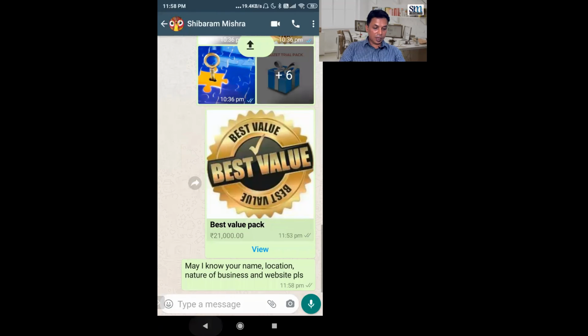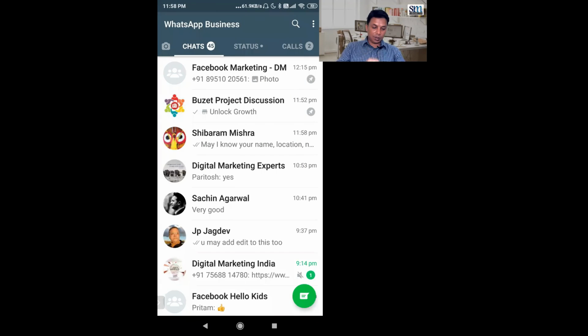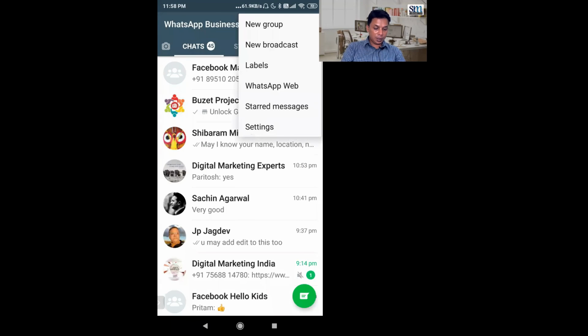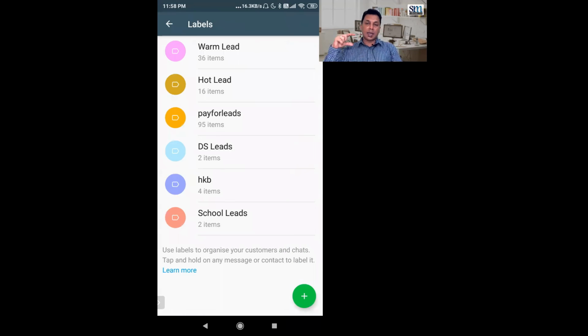So you can have as many quick replies as you want and use them for your business. Another beautiful thing that you can use is labels. You can categorize your messages into different labels. The feature is there so that you can segment your leads. I have segmented warm leads, hot leads, and pay for leads.